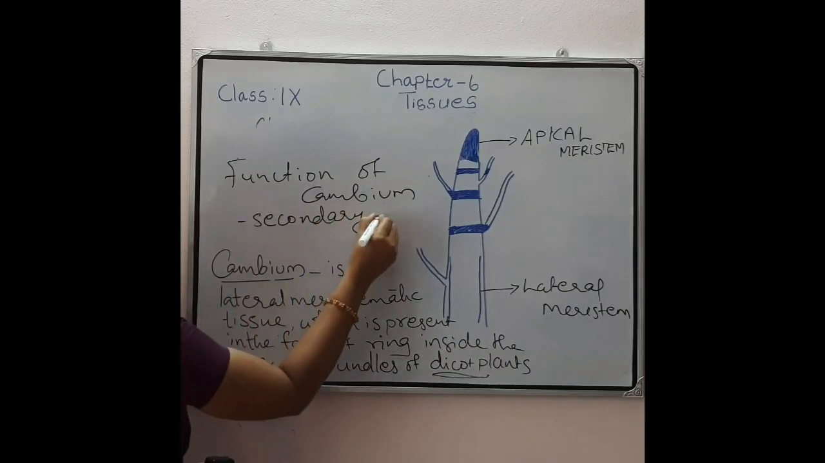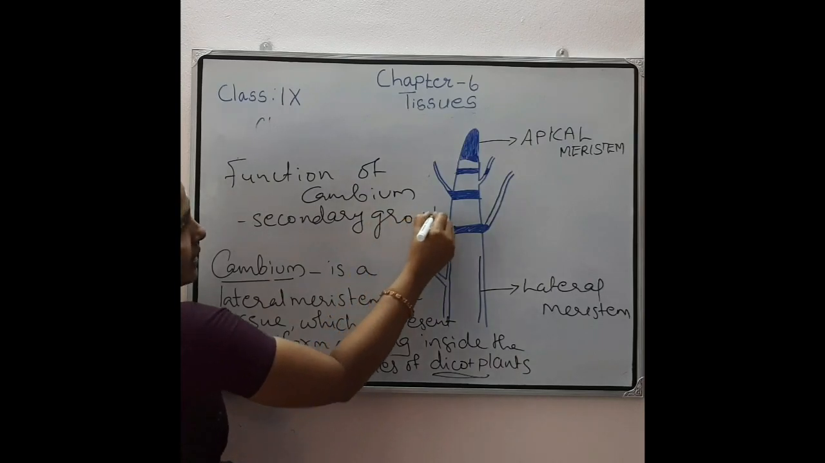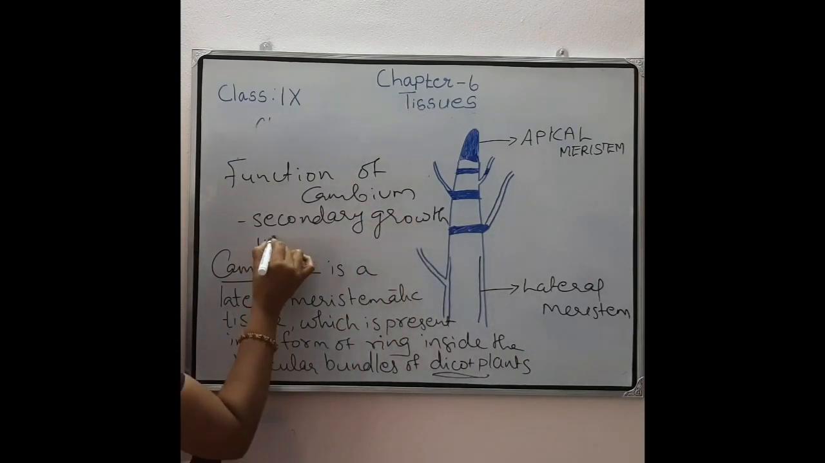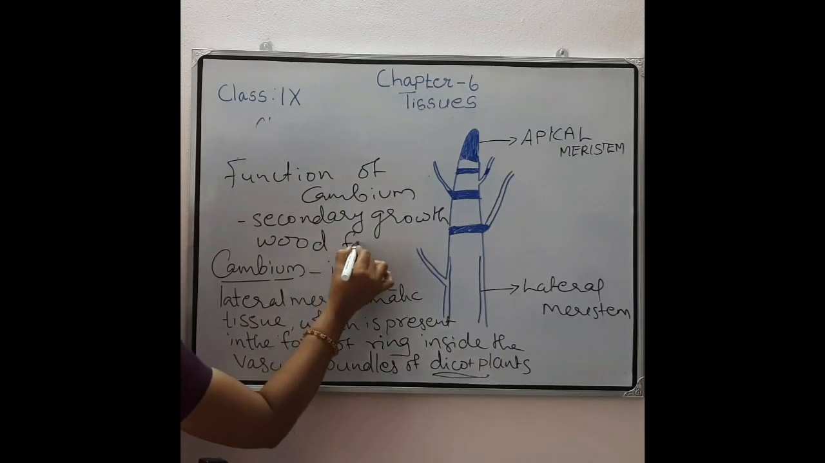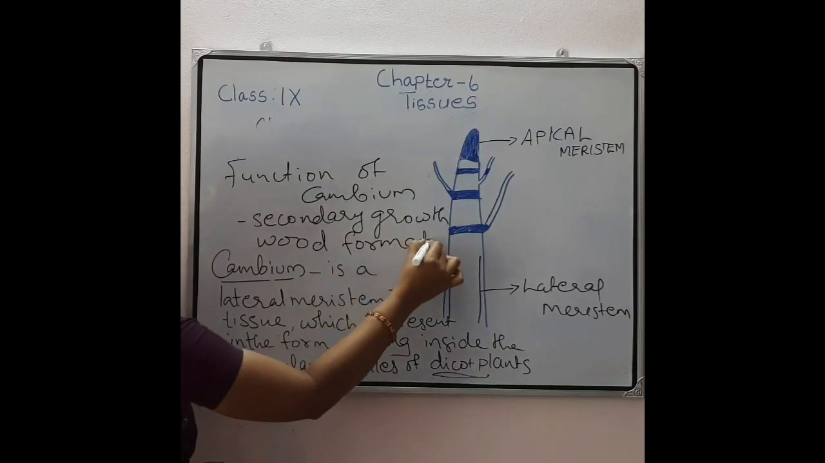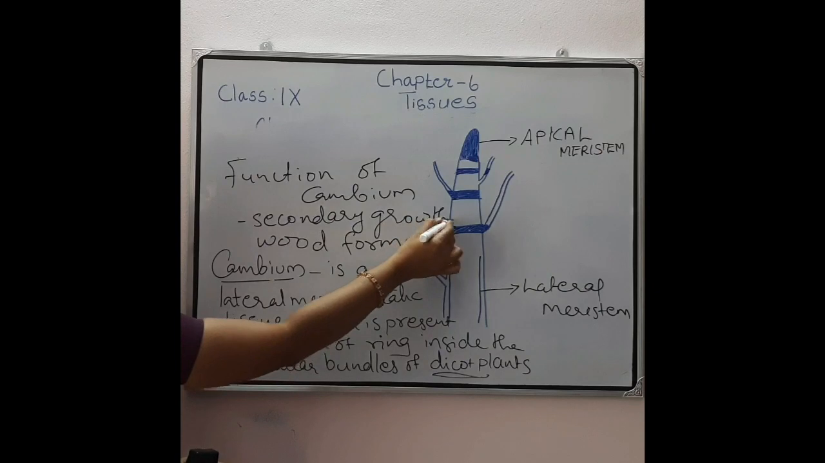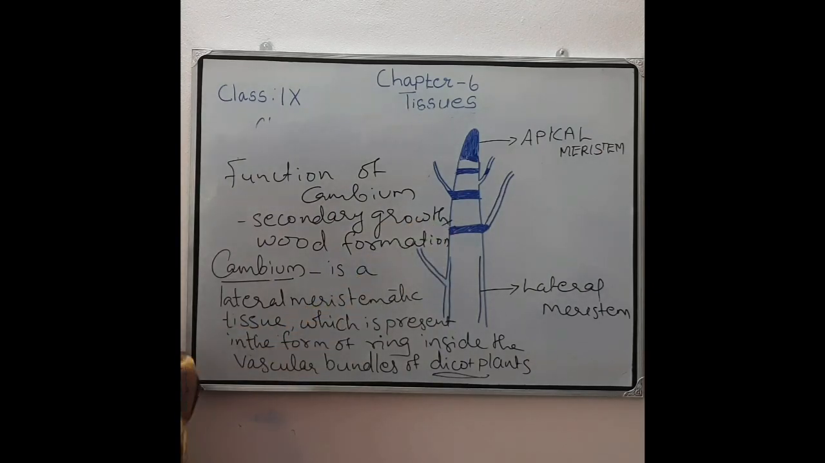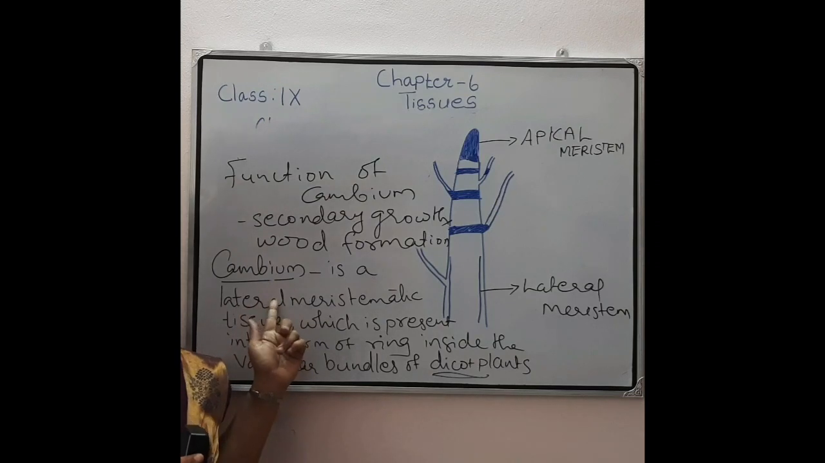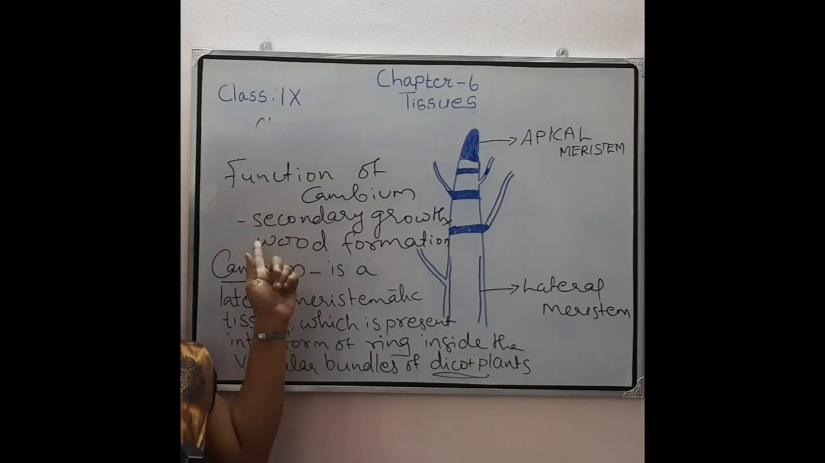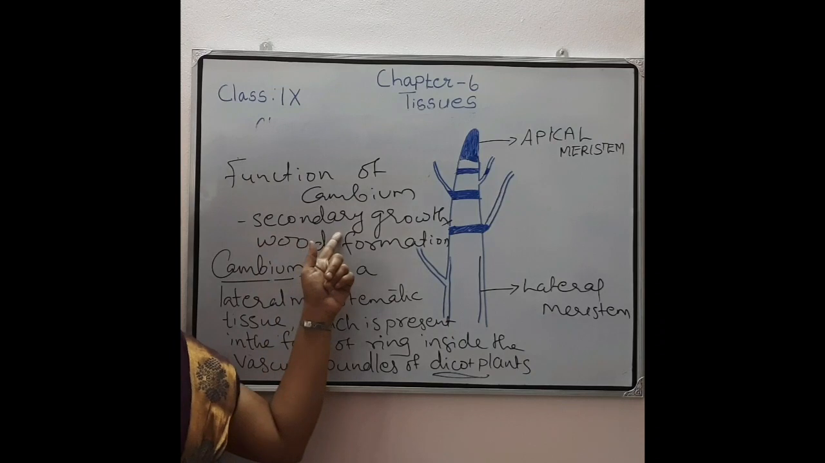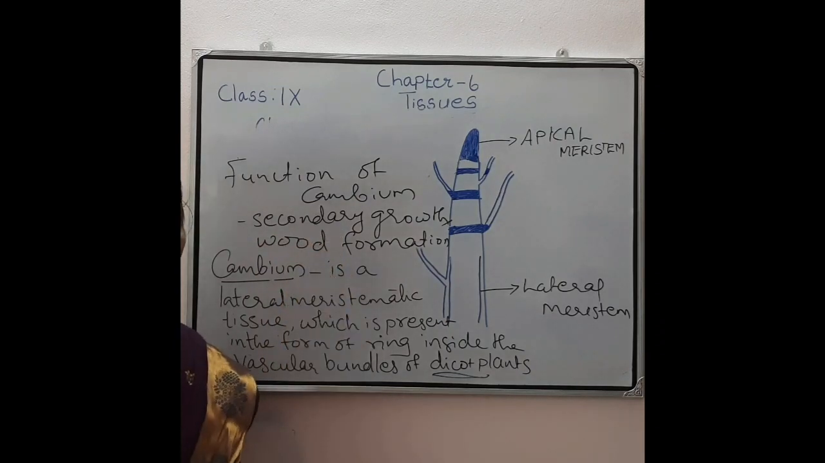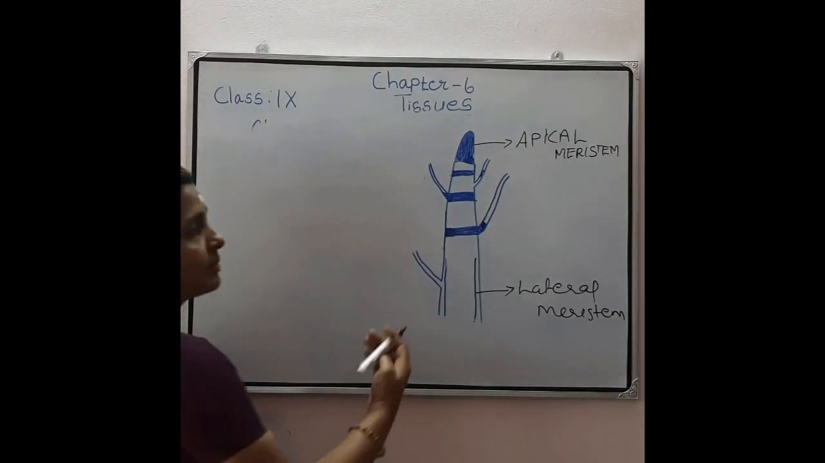Secondary growth of the plant, and also wood formation. That wood we are getting, that we use for making furniture, that wood is because of the formation of this cambium. So that is the function of cambium, to help in the secondary growth of the plant and also wood formation. Then the third meristem is intercalary meristem.